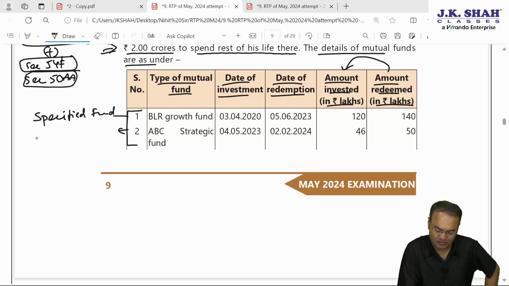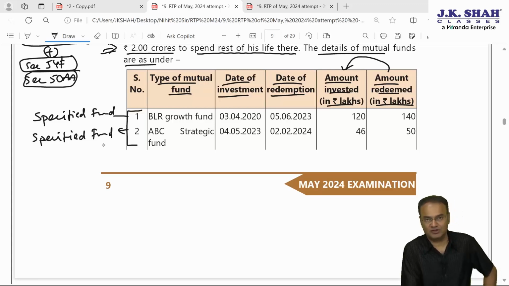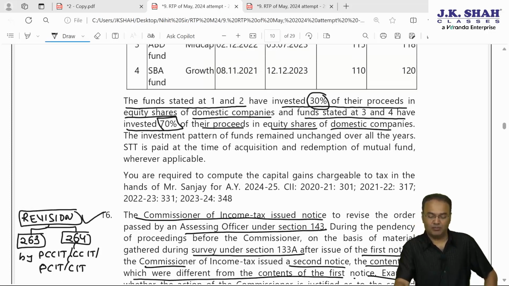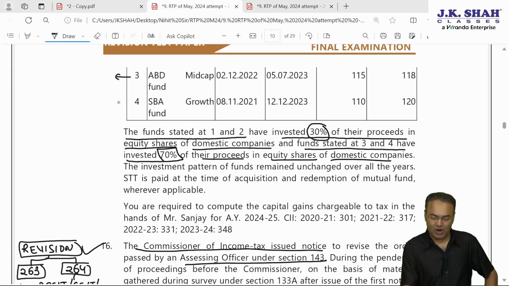Specified fund, specified fund. As per section 50AA, period of holding not to be seen, they will always be short term, indexation will never be allowable. Okay, and funds stated at 3 and 4 have invested 70% of their proceeds in equity shares of domestic companies. That means fund number 3 and 4 are equity oriented.